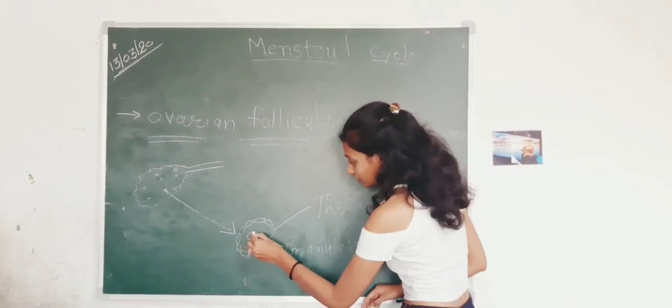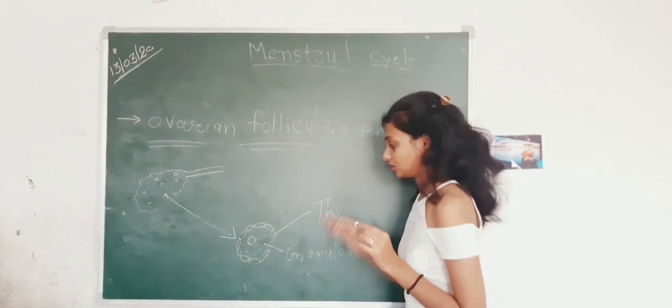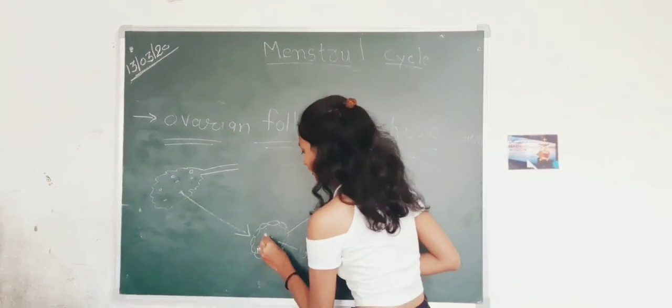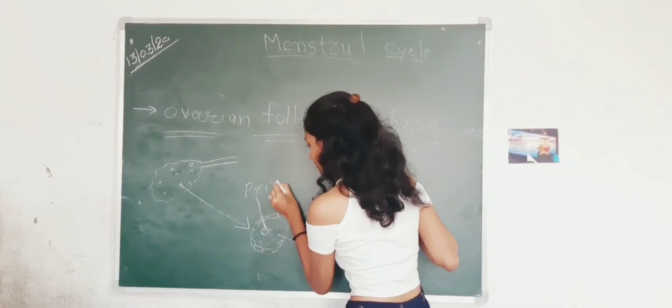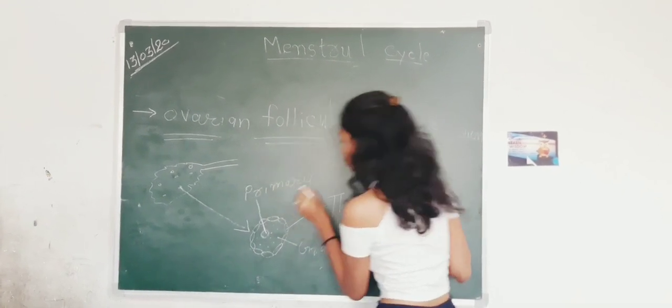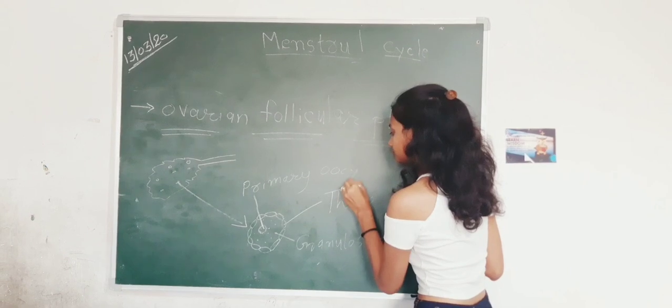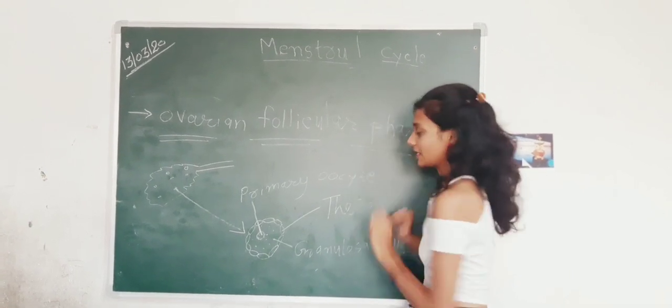Now this one, which looks like the nucleus of a cell, is the primary oocyte.